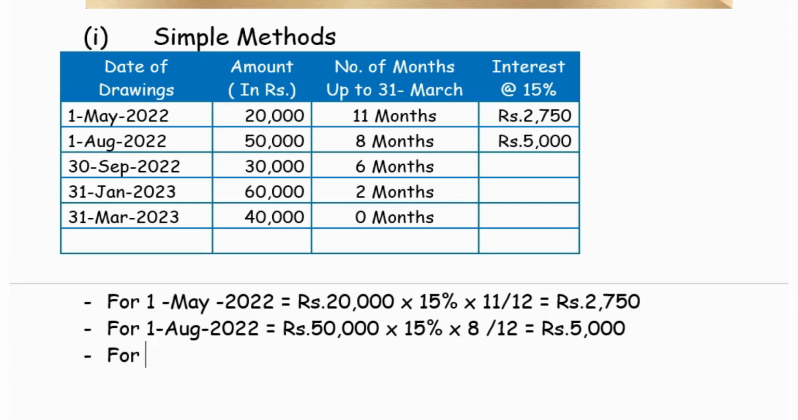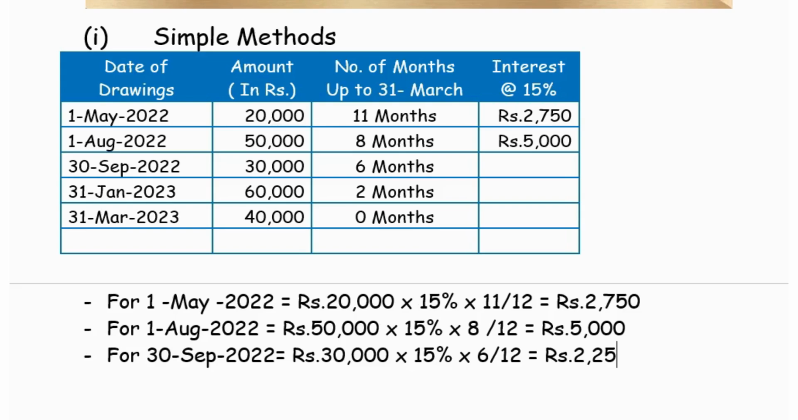Then next, for 30th September 2022, the amount of drawings is 30,000 and it is 15%, and this is for 6 months. So 6 by 12, it works out to rupees 2,250. As I am calculating the values, I am recording in the table 2,250.